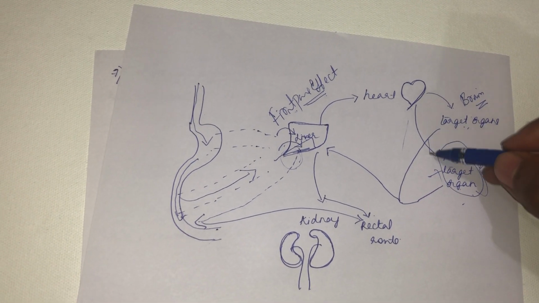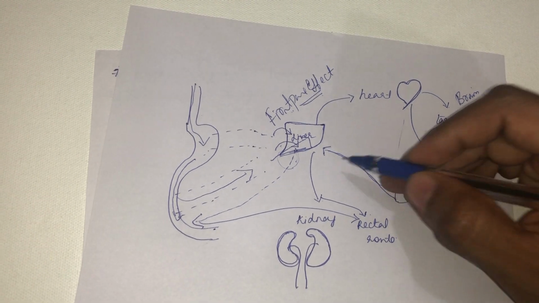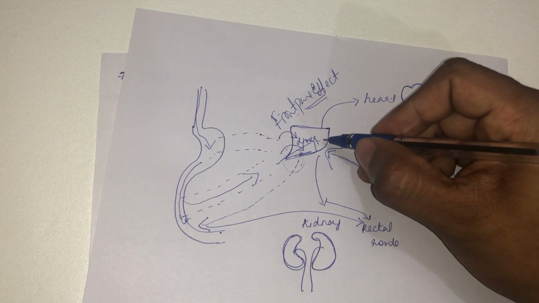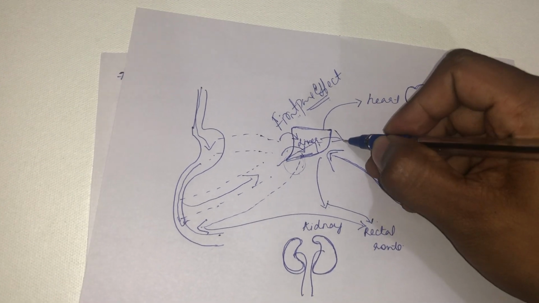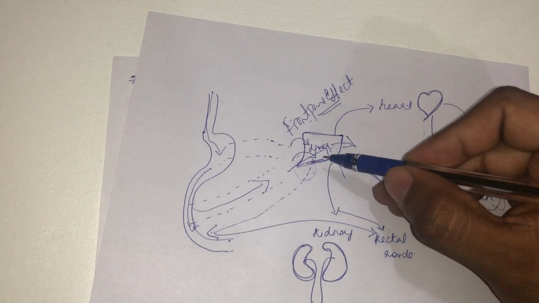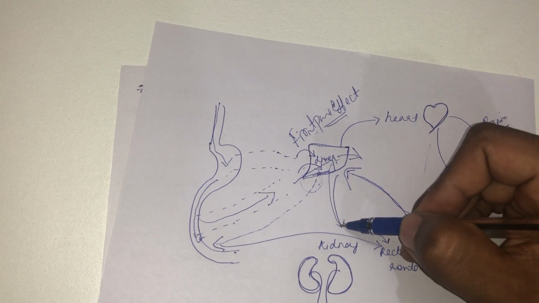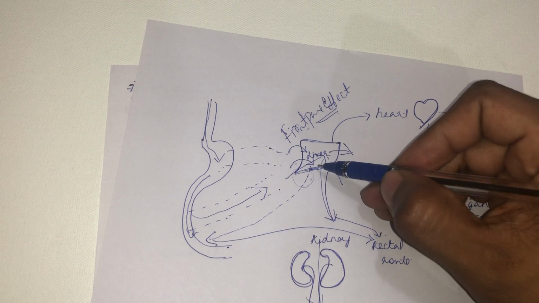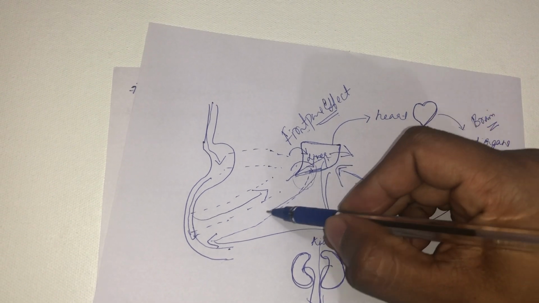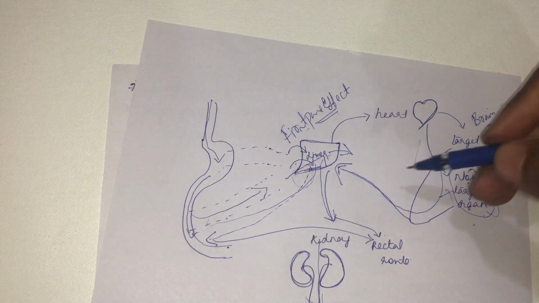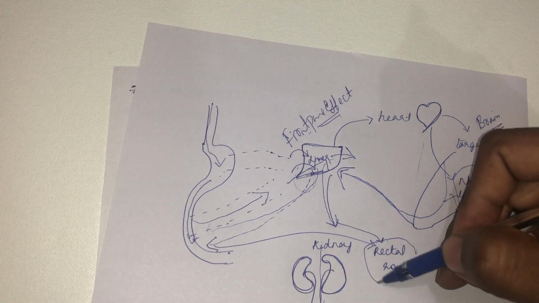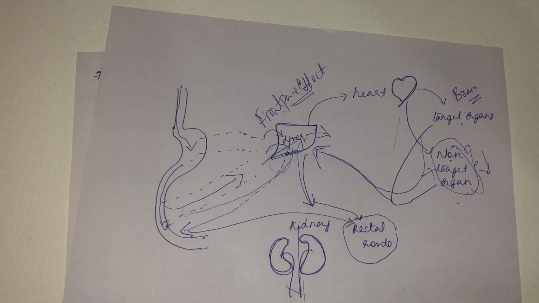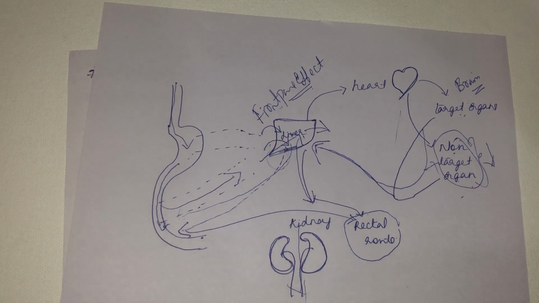From there, it will go back into the liver. After doing its duty, when it is back in the liver, the paracetamol will get metabolized. Once it gets metabolized, the metabolite will go into the kidney and be excreted out. Or there are some drugs which go from the liver via biliary excretion into the GIT and are excreted through the rectal route. So this is the movement, this is the transport of any drug taken through the oral route.